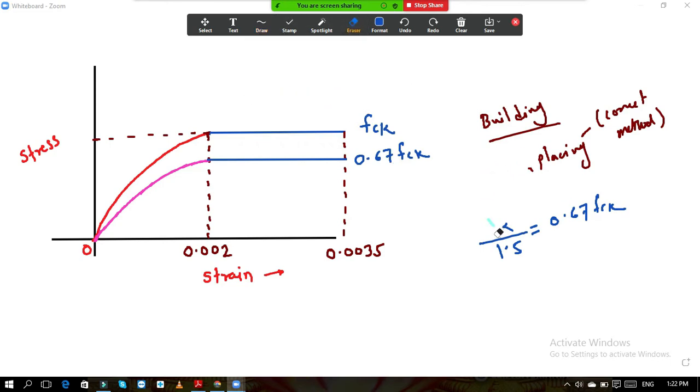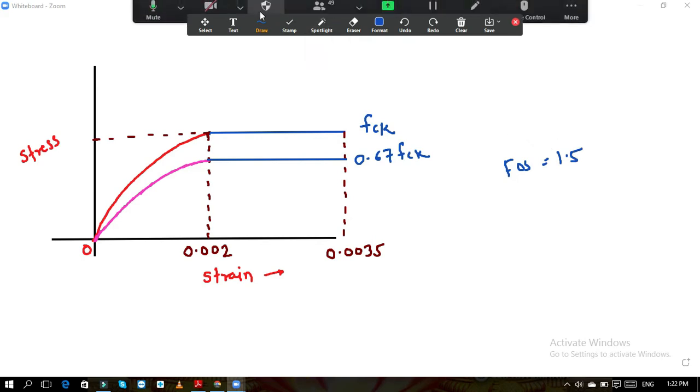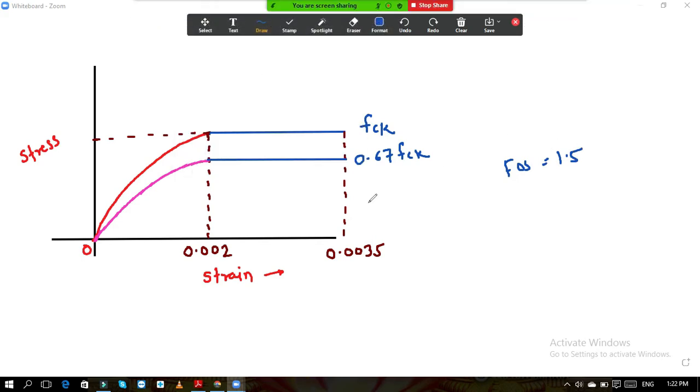But in addition to this, what do we do in the limit state? After this, we apply one more factor of safety, and that factor of safety is 1.5. Again one more factor of safety is applied, of 1.5. Now here, see, this is 0.67 fck divided by again 1.5. What will you get?